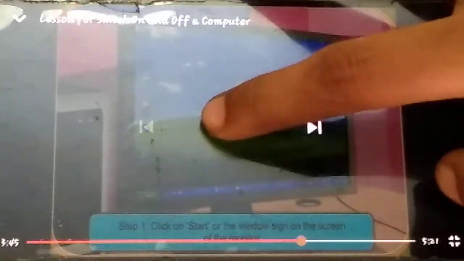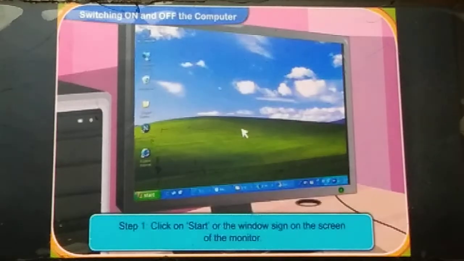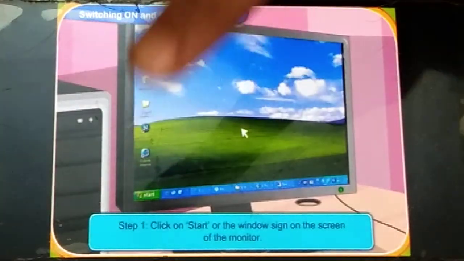That means in the monitor, there is a green color, that is a start.